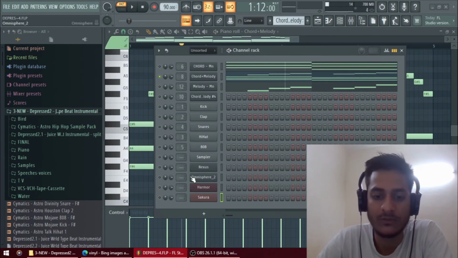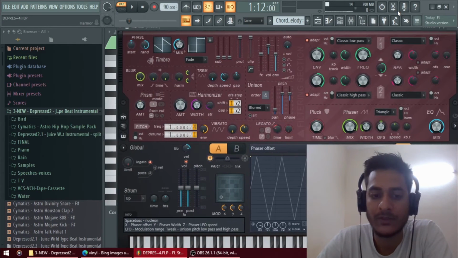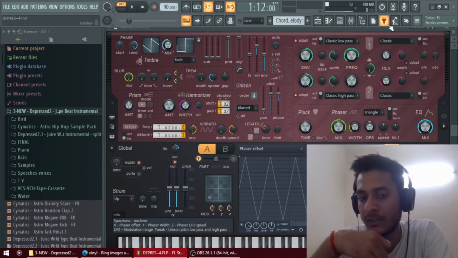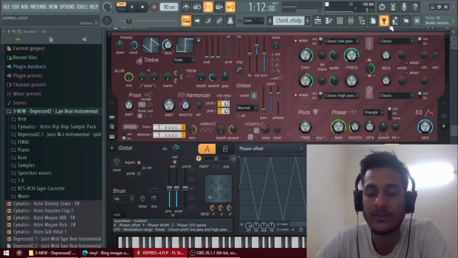And for another one, I use Hammer, which is a sound design pad or sound design plugin. It will be mostly used if you want to create your own synthesizers. You might have seen Travis Scott, Kid Cudi, or Kanye West. They mostly used this Hammer to create synth waves.